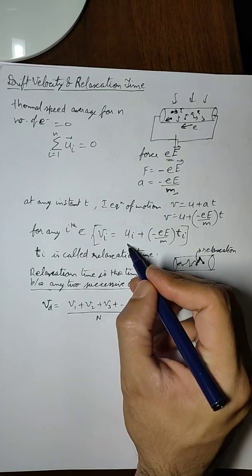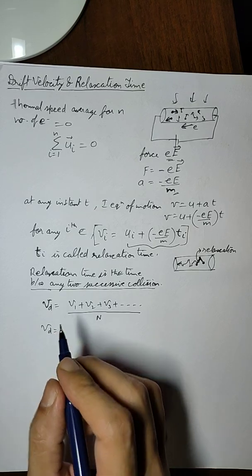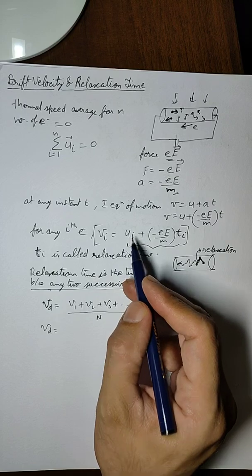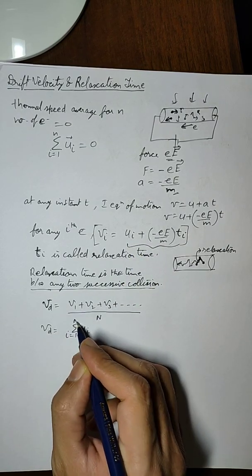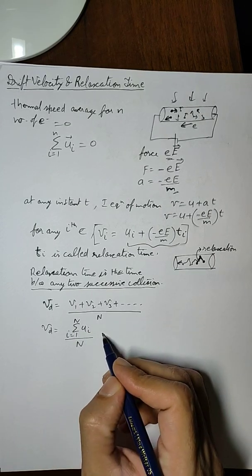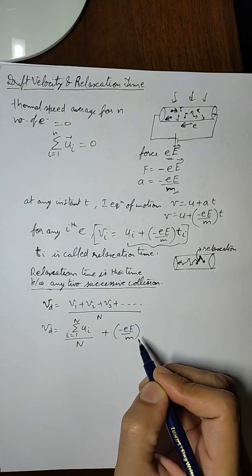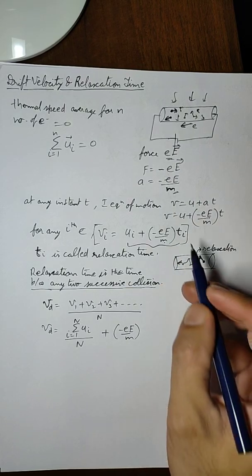Now using this expression, we can say that Vd will be equal to the average thermal velocity, so it will be the sum of ui, where i is from 1 to N, divided by the total number of electrons, plus minus eE upon m multiplied by the relaxation time.